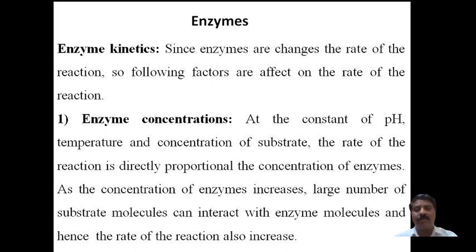Therefore, more substrate molecules occupy or react with the active sites, and the rate or speed of the reaction is higher. Therefore, as the enzyme concentration increases, the rate of the reaction also increases. It is directly proportional to the enzyme concentration, because of the increase of active centers or active sites on the enzymes.